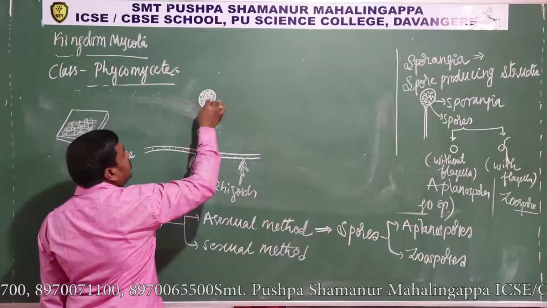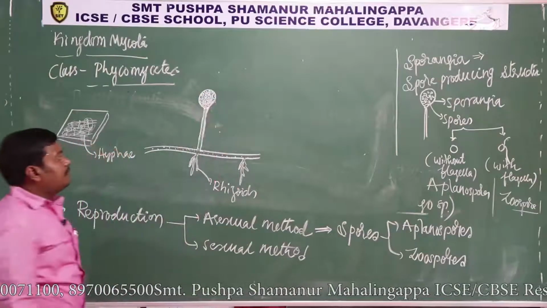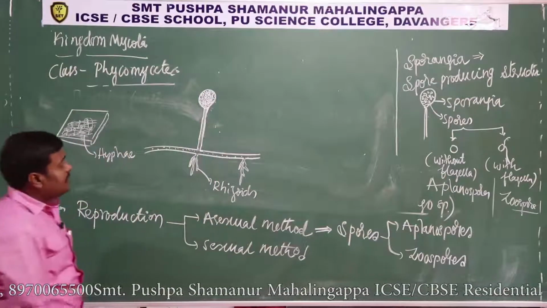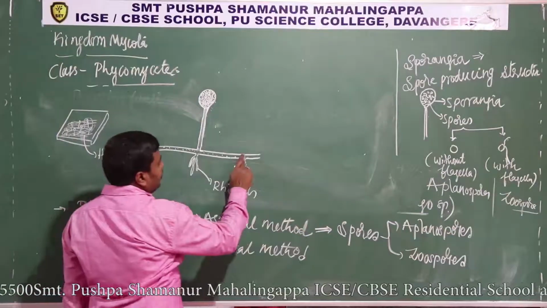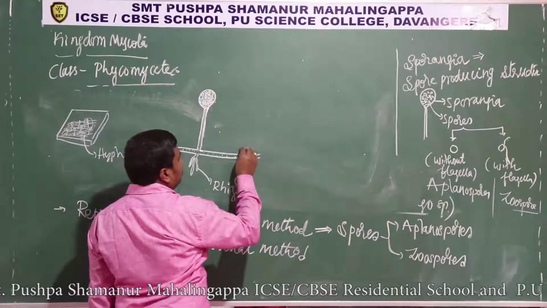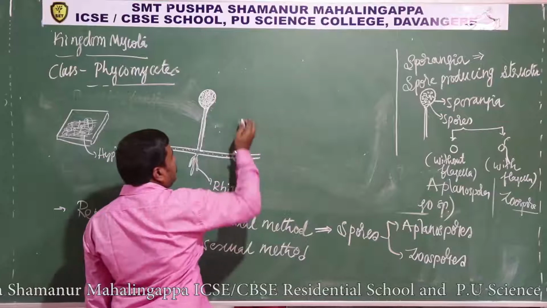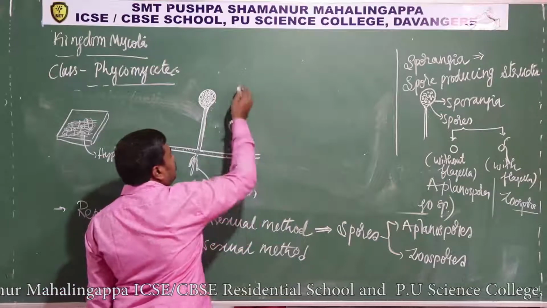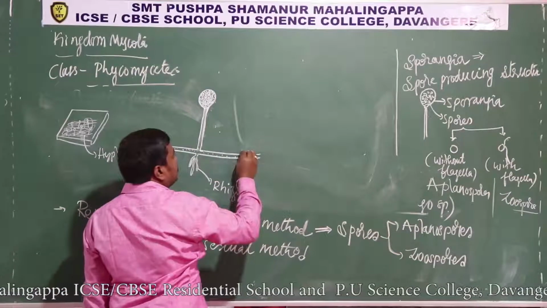Now they produce spores. Like this it produces the sporangia. This structure is what we call sporangia.